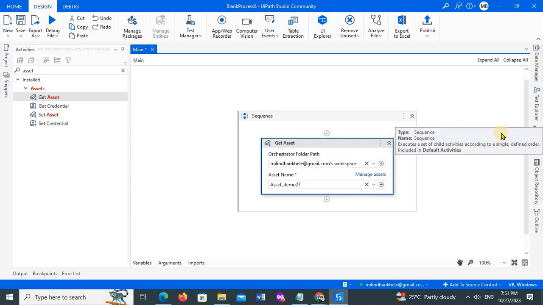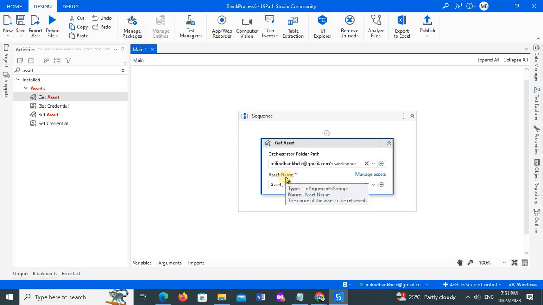Now I want to hold that value, or store that value in some variable. As we know, each and every UiPath activity has two things: one is the input and one is the output, right? So here we have two inputs, and we have provided two input values: first this orchestrator folder path, and this asset name.